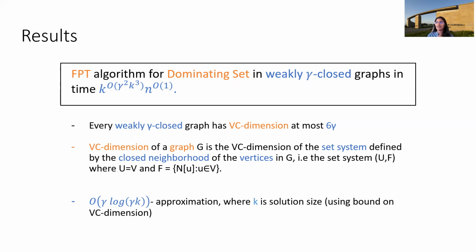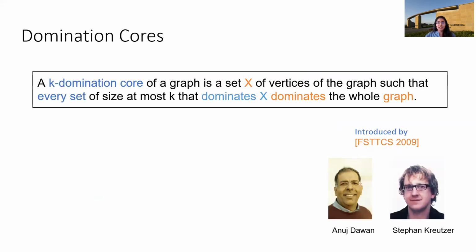This was just by using known results for approximation for set cover on set systems of bounded VC dimension, right? Okay. But looking at this approximation algorithm, a natural question to ask is whether for a fixed gamma, there's a constant factor approximation for this problem. But it turns out that for fixed gamma, there can be no constant factor approximation. And we also show that in a paper. Okay, so let's move on to our main result.